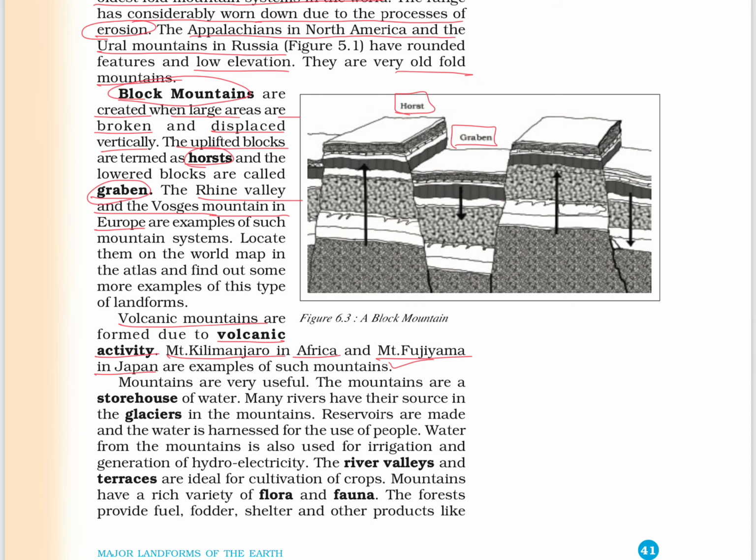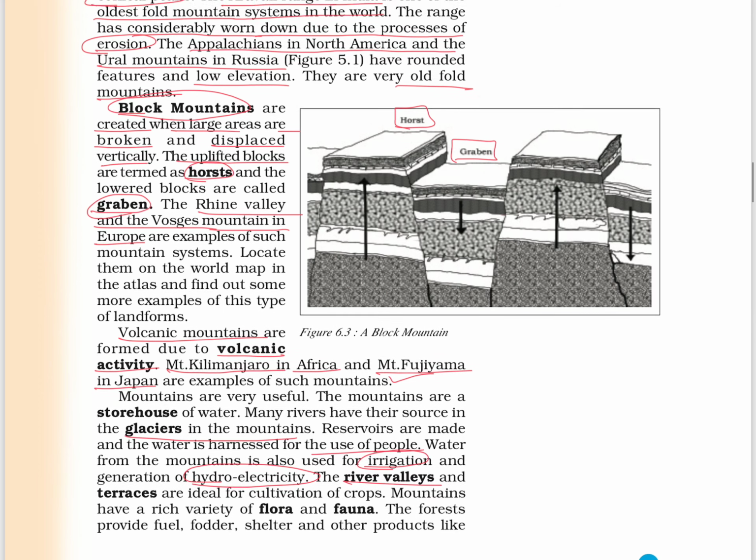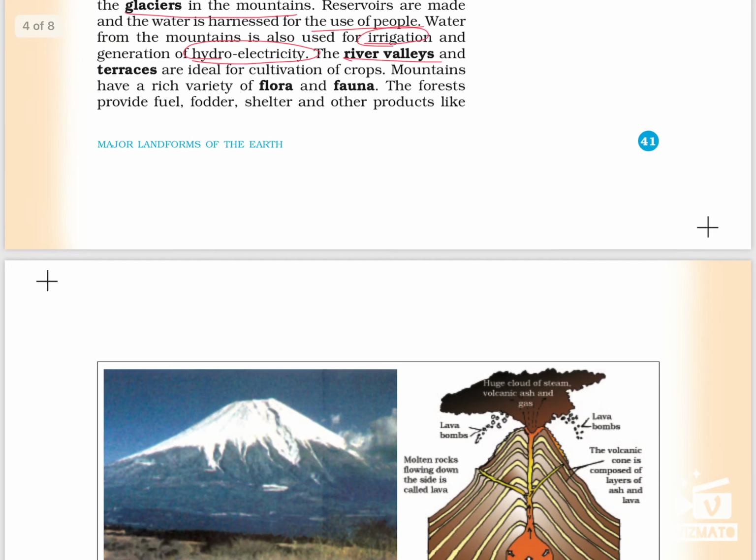Through mountains many rivers flow and they are also the source of glaciers. Reservoirs are made and the water is harnessed for the use of the people. Water from the mountains is also used for irrigation and generation of hydroelectricity. The river valleys and terraces are ideal for cultivation of crops. Mountains have a rich variety of flora and fauna.